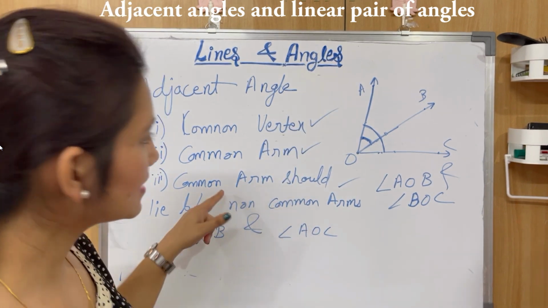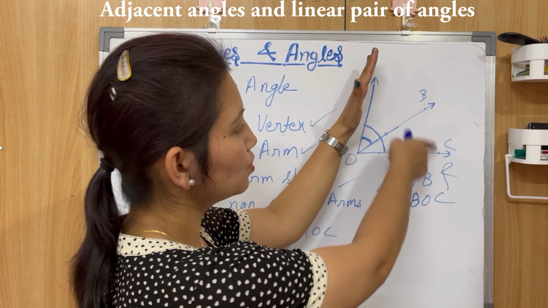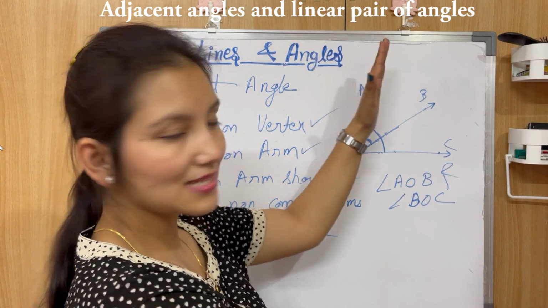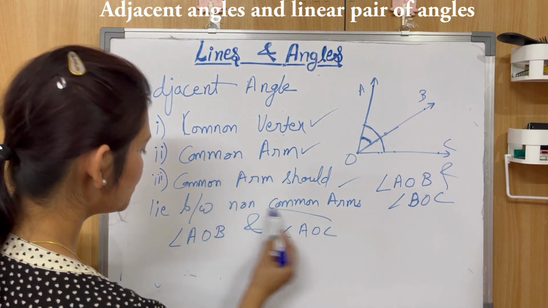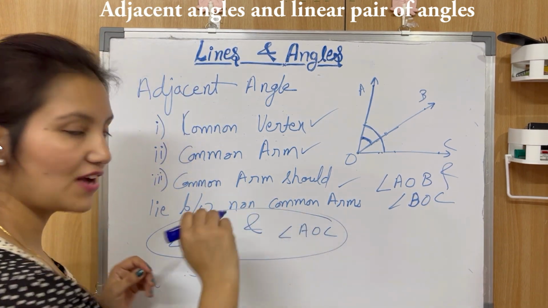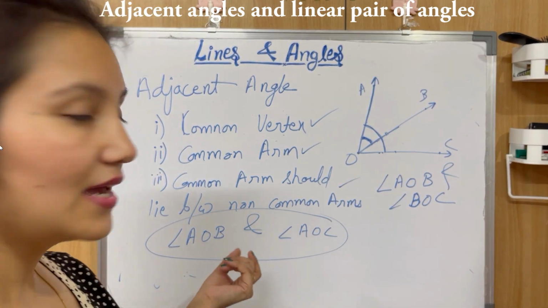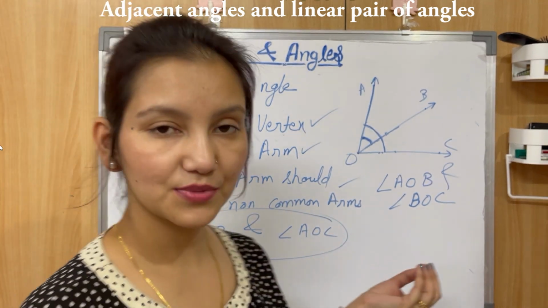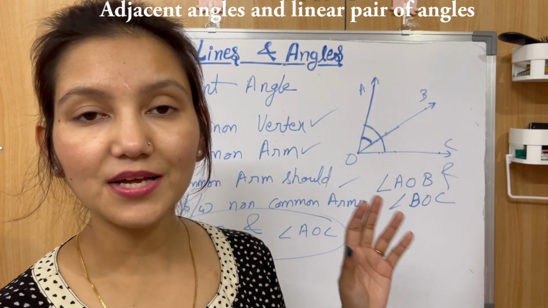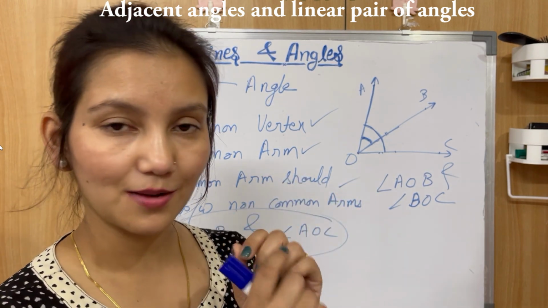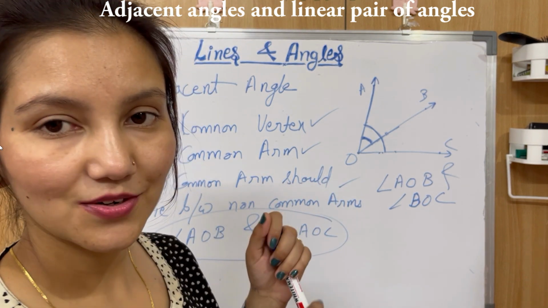But the third condition, that the common arm should lie between these two non-common arms, this condition is not getting fulfilled. So that's why this pair of angles is not an adjacent angle, right? Because in this case, the common arm is not lying between the non-common arms. Okay, so I think I made the point clear, right?